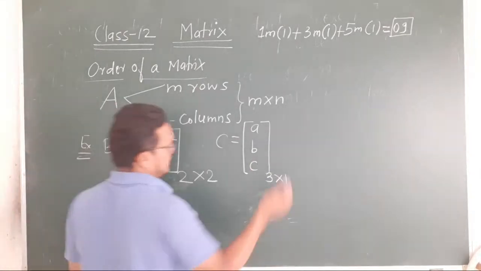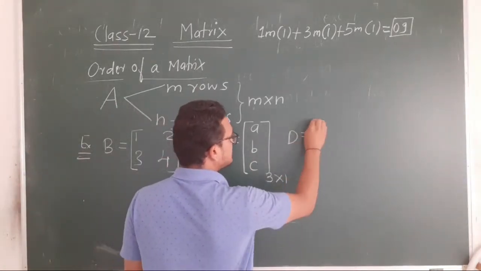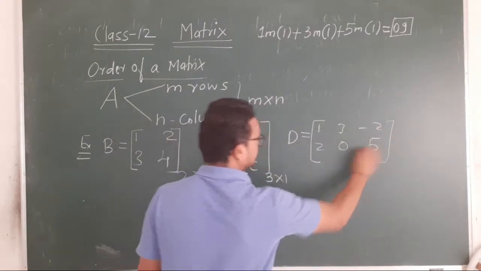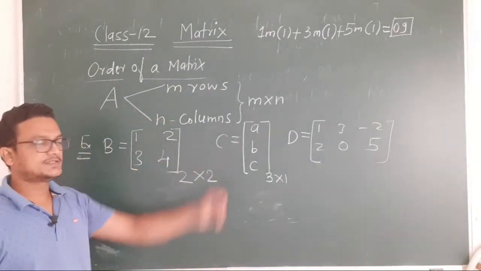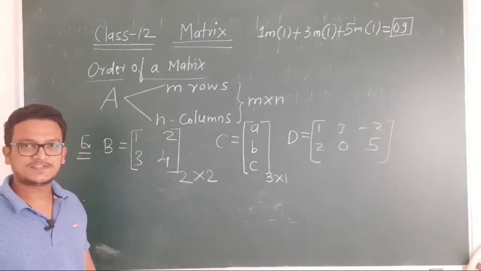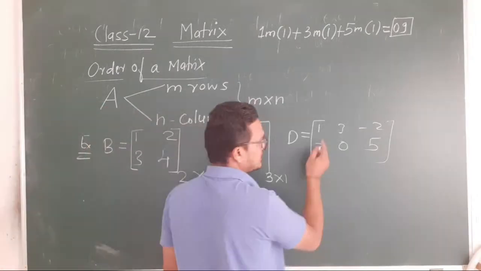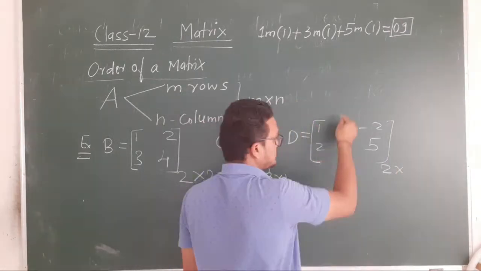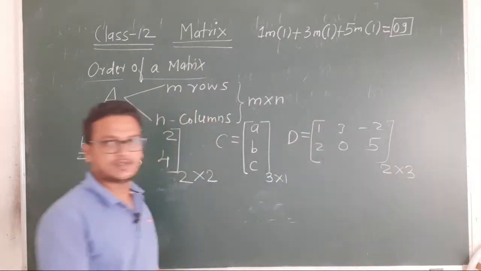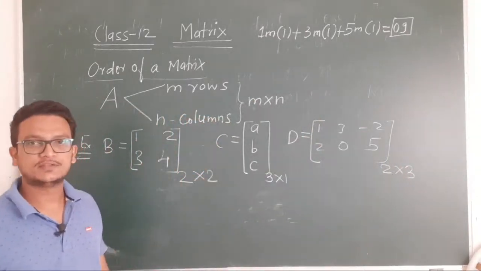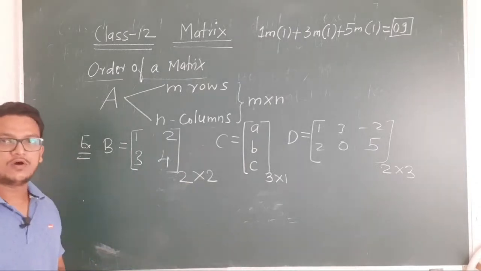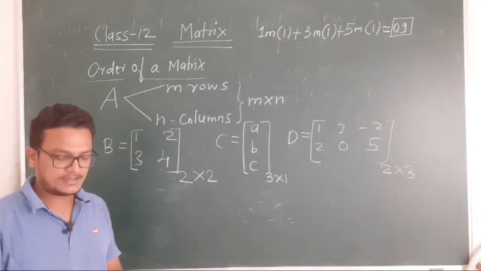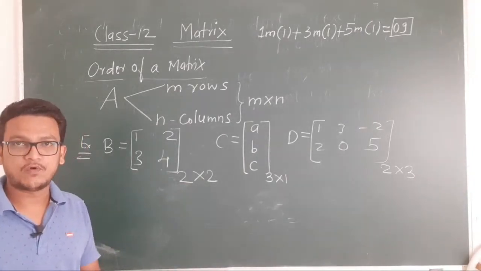Okay, next let me take one more example. Matrix D equals 1, 3, minus 2, 2, 0, 5. Now in this matrix D, what is the order of this matrix D? See how many rows? 1, 2 rows are there into how many columns? 1, 2, 3 columns are there. So therefore the order is 2 cross 3. So this is the concept of order of a matrix. I hope that this concept is clear for you people.